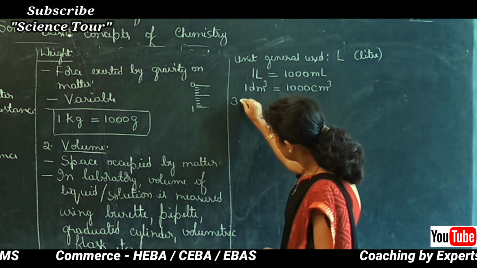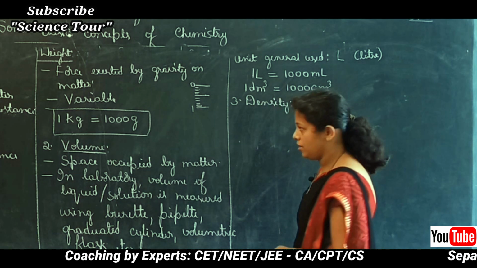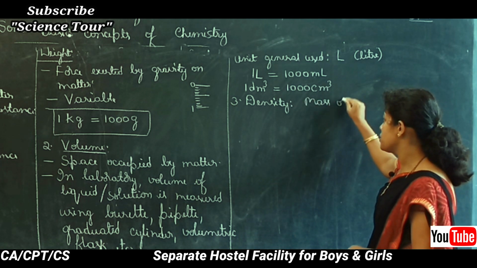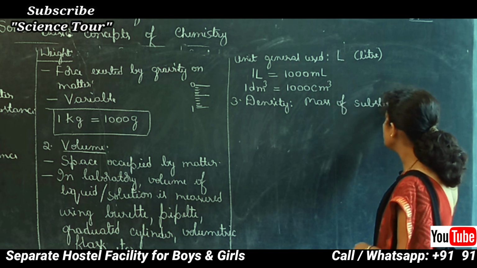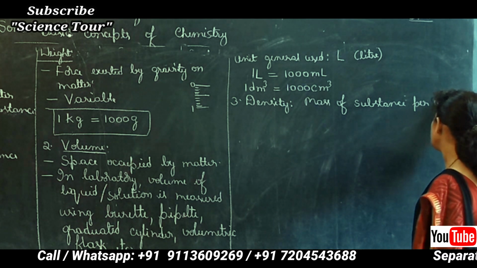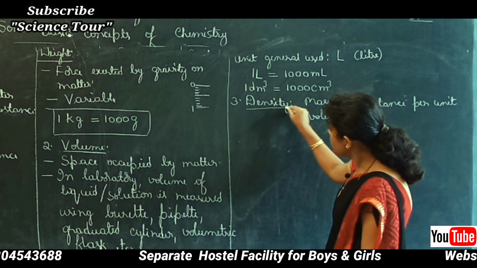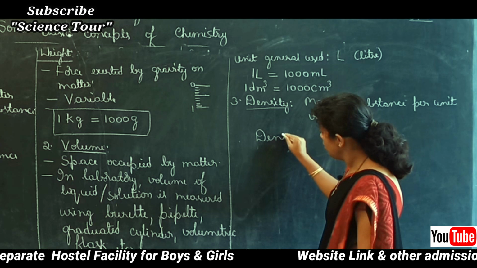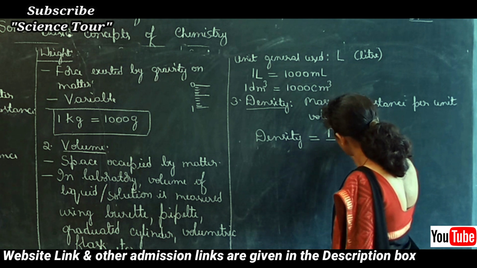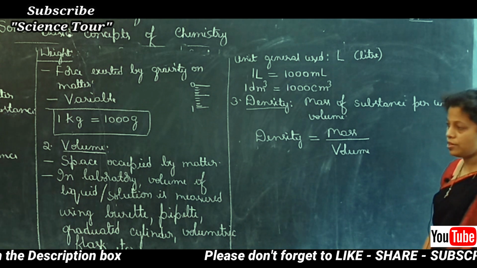Let's next take density. What is density? Density is mass of a substance per unit volume. Mass of a substance per unit volume is called density. What is the formula to calculate density? Density is equal to mass divided by volume. Mass per volume is density.